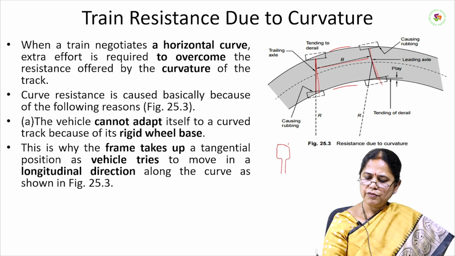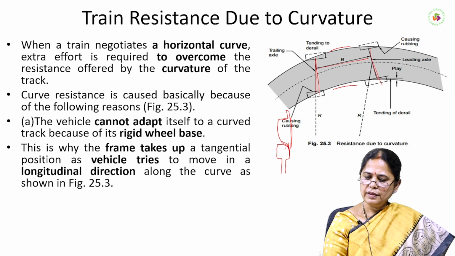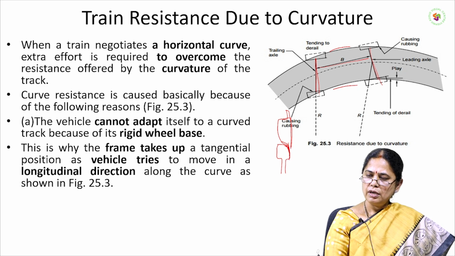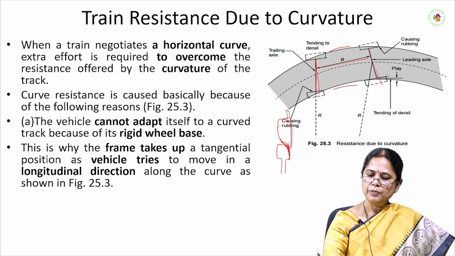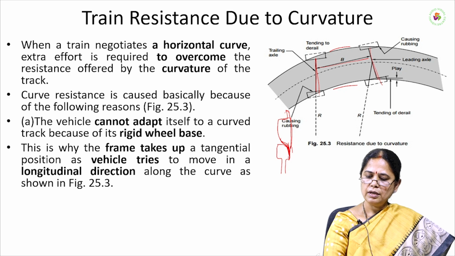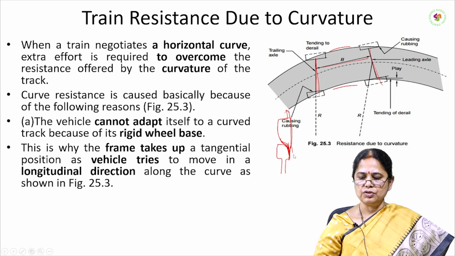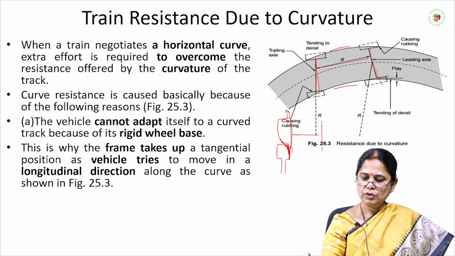the inner side of the outer rail and the outer side of the outer wheel of the leading axle will rub against each other and cause resistance. So, this is the wheelbase. The wheel is like this.